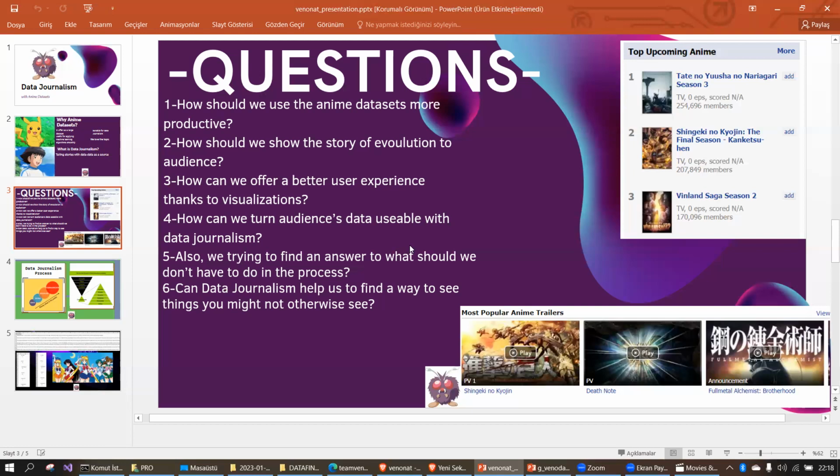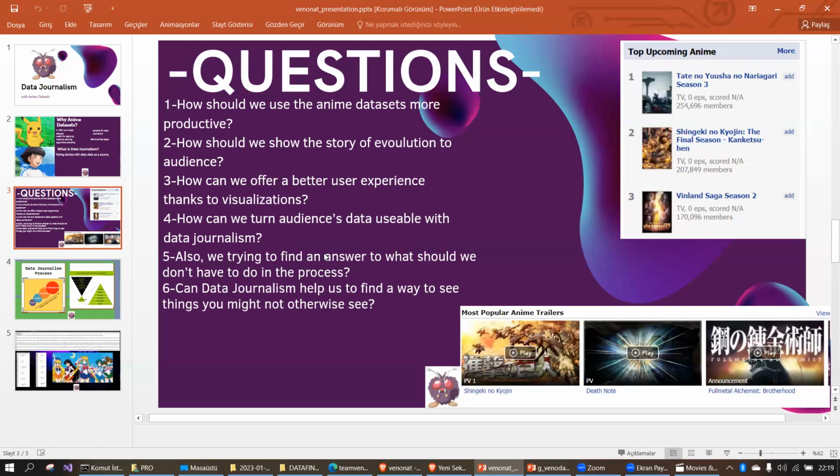Our question 4 is how can we make audience data usable with data journalism? Maybe it's the same, but the difference is in small details. For 5, we are also trying to find an answer. What should we not have to do in the process? Yeah, this was the antithesis theorem which we used in our project. We did so many things, but at the same time, we purposely didn't do so many things. That's why we have number 5.